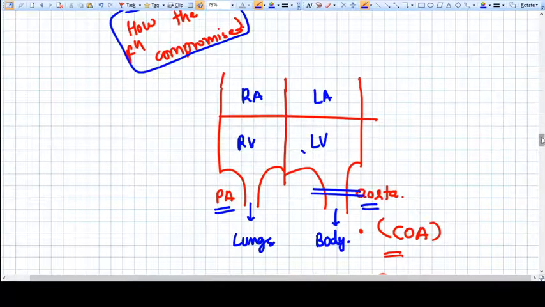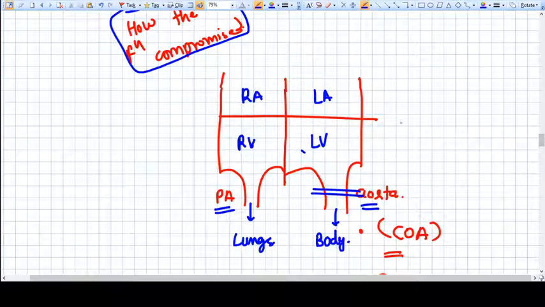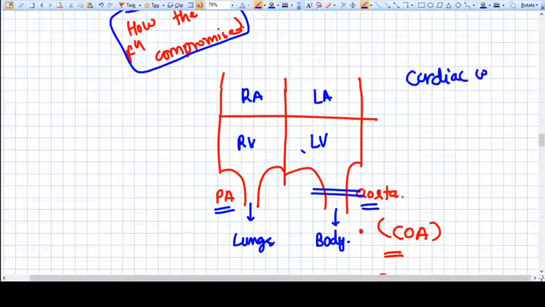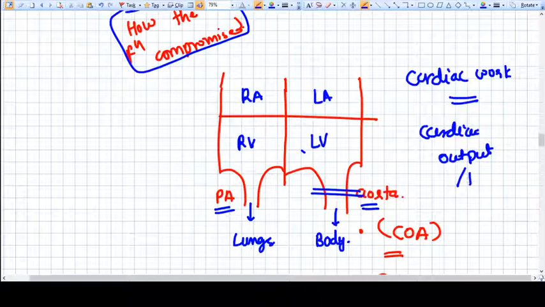Okay, so what exactly we need is increased cardiac work. What do we mean by cardiac work? Cardiac work means cardiac output per unit time.